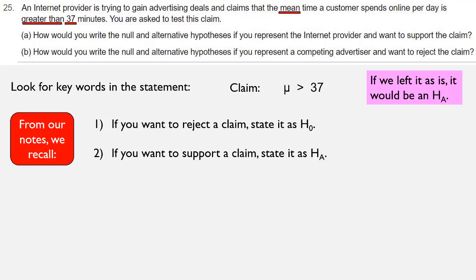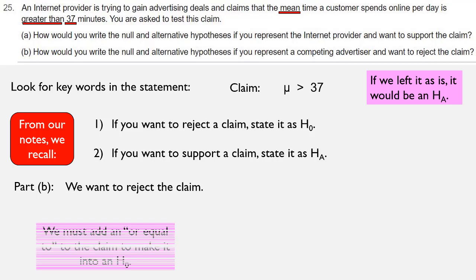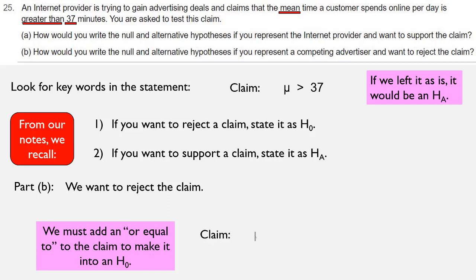For part B, now we want to reject the claim. To reject the claim, we would have to write it as an H naught. But it's missing the equality. In an H naught, there always has to be an equality. So we're going to have to take this mu greater than 37 and add an equality on that. So instead of greater than 37, it's going to have to be greater than or equal to 37. And hopefully you can see that the claim mu greater than or equal to 37 contains the original claim made, which was that mu is greater than 37.